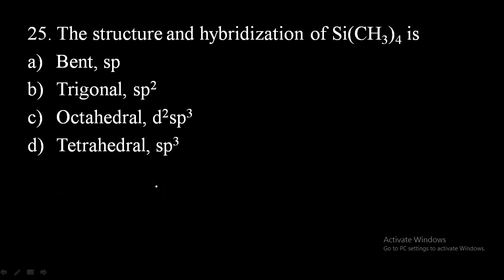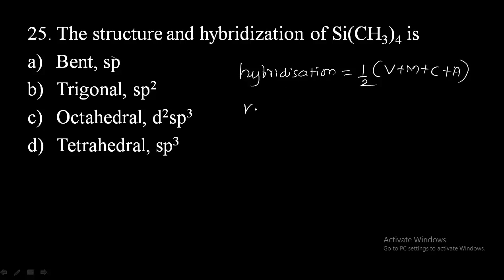Then 25th, the structure and hybridization of Si(CH3)4. As you all know, to find the hybridization, there is one formula. By using that formula, we can easily find the hybridization. That is, hybridization is equal to half into V plus M plus C plus A. So here, what does V mean?